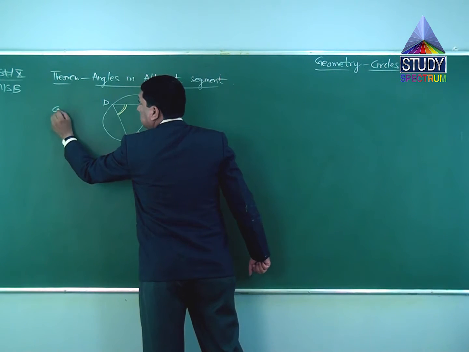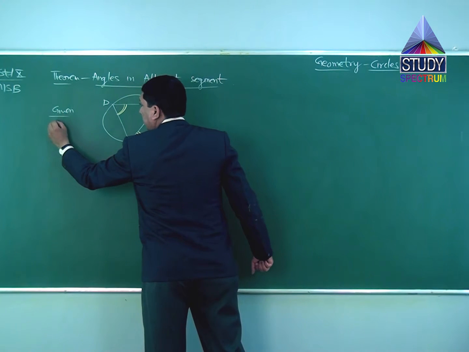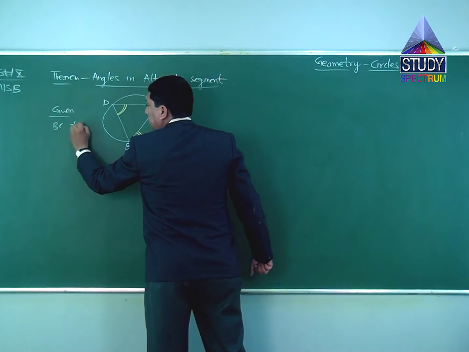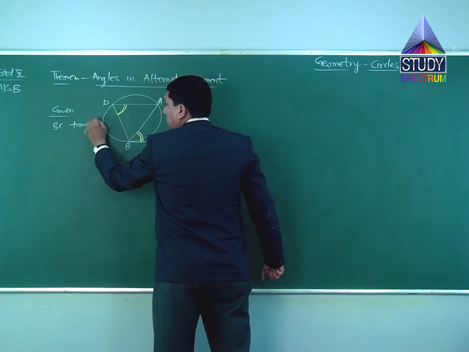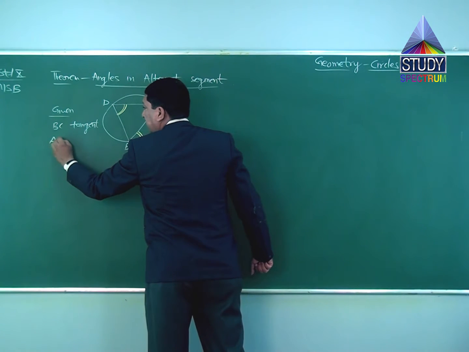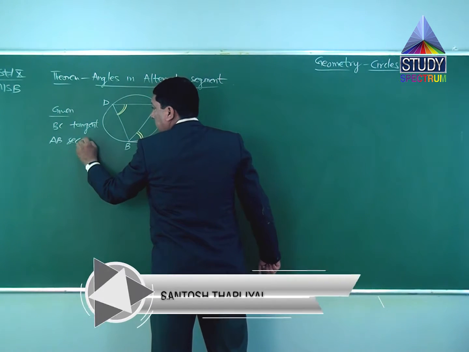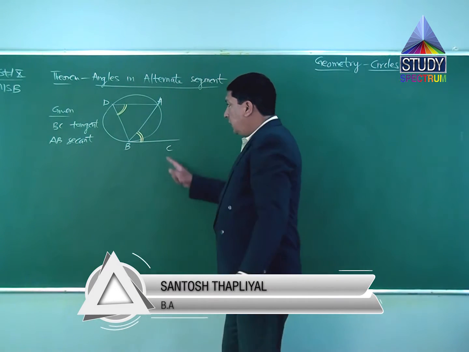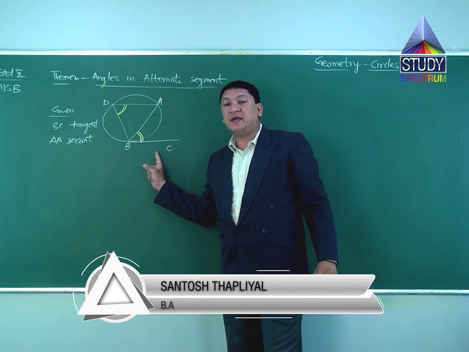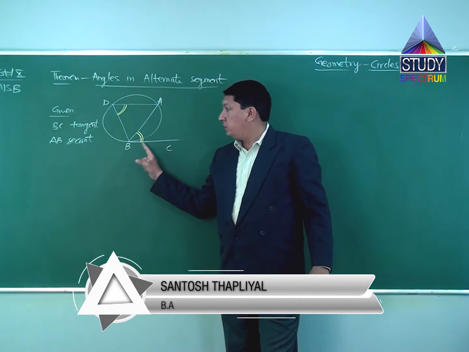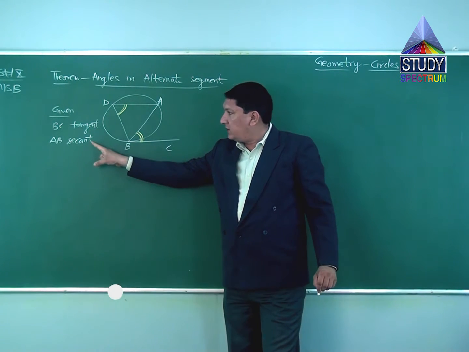So given to us: BC tangent, AB secant. Now if you observe, this theorem is based on tangent secant theorem because one of the lines is tangent, the other line is secant.